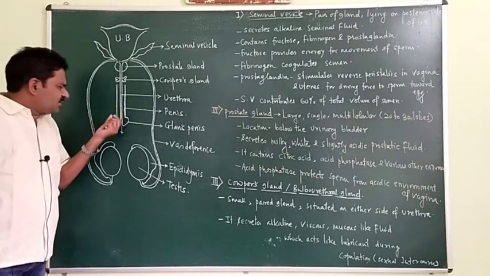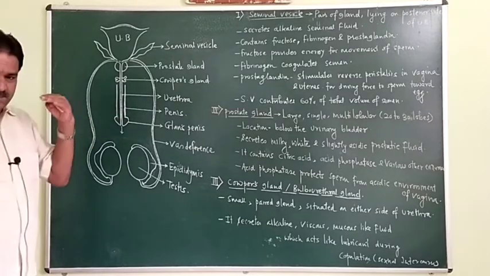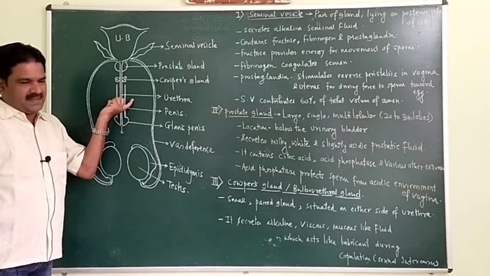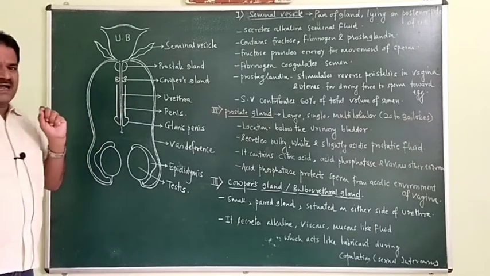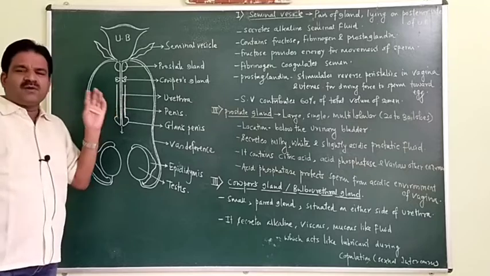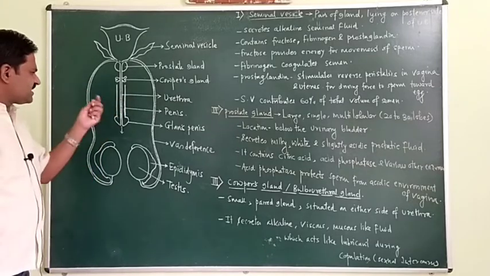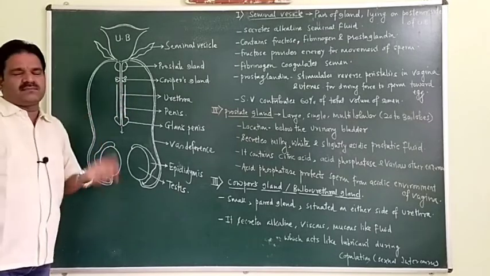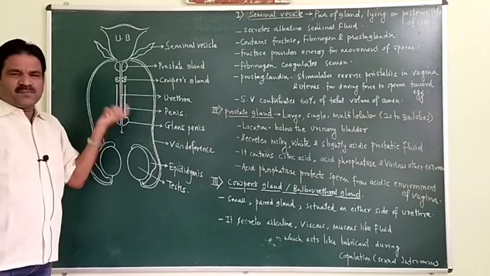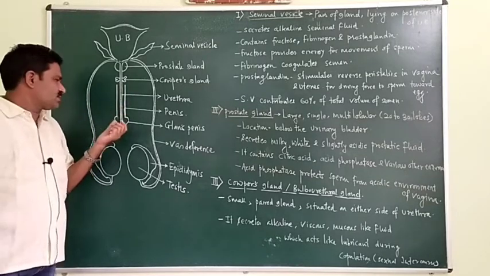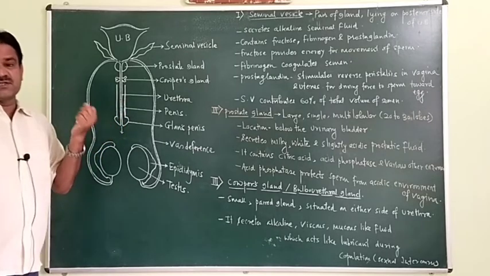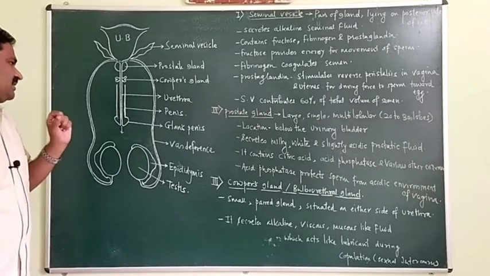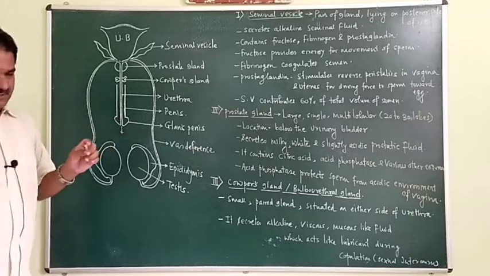Now this urethra runs through the whole penis. It is a muscular organ. Penis is the external genital organ of the male. This urethra is the particular common duct which is present inside the penis. This penis is an elongated cylindrical structure made up of erectile tissues, or we can say certain spaces are present which are filled with blood during sexual intercourse, which means penile erection takes place.